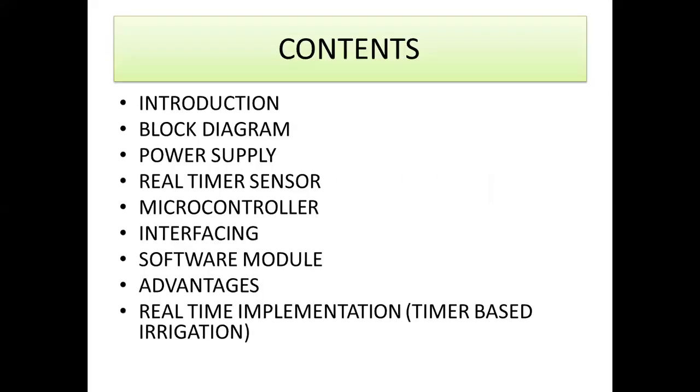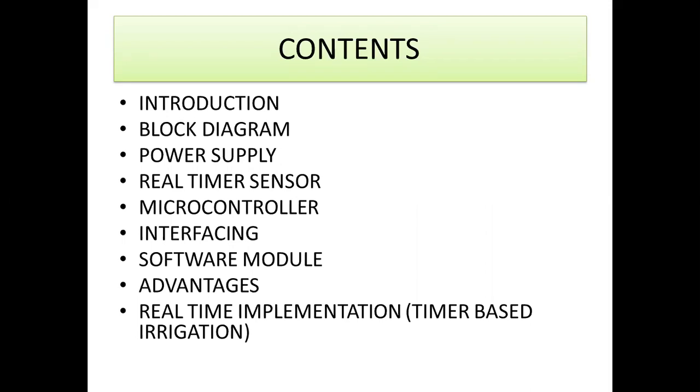So I'm going to explain about the automatic irrigation system. In that, we are going to discuss the introduction to automation, the block diagram of the automatic irrigation system, and the power supply that gives electrical signals to your automation. Power supply is very, very important. Without giving any supply to the automation system, it doesn't respond. That's why power supply is an important one.